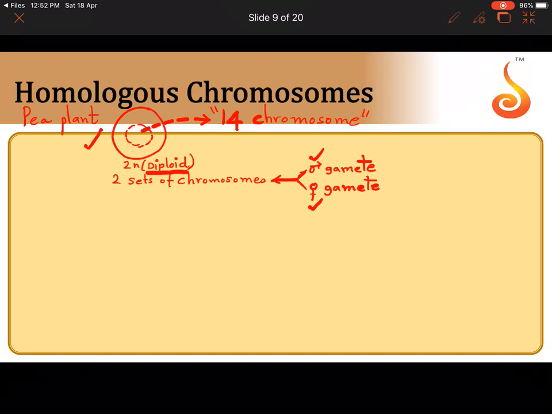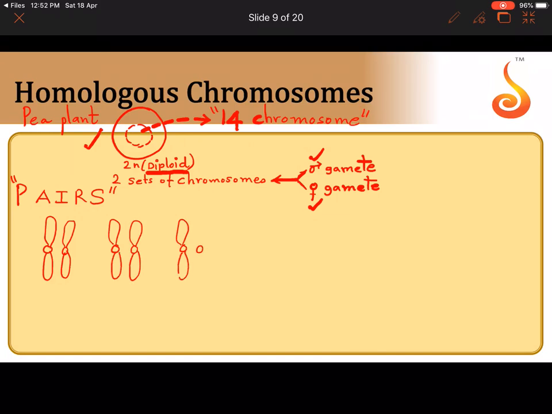How are these 14 chromosomes arranged? These 14 chromosomes are arranged in pairs. During cell division, mostly they form pairs. So how many pairs? Let me show you a few pairs. First pair, second pair, third pair.